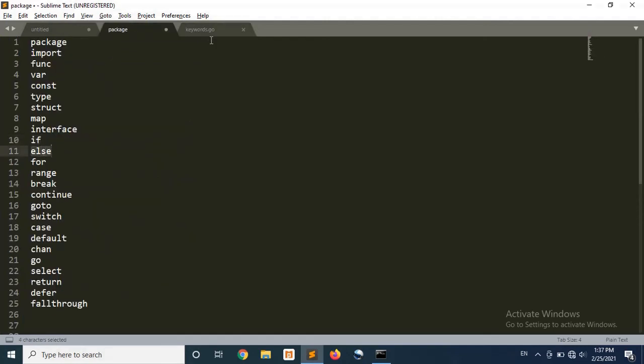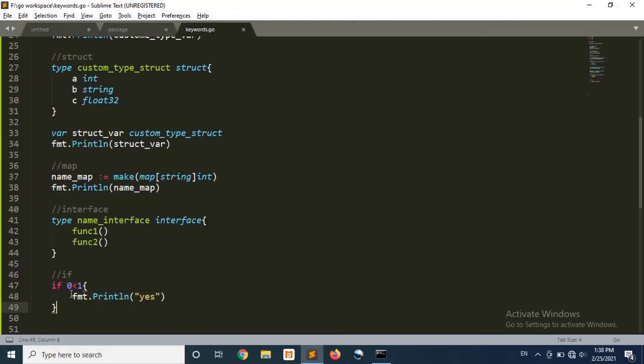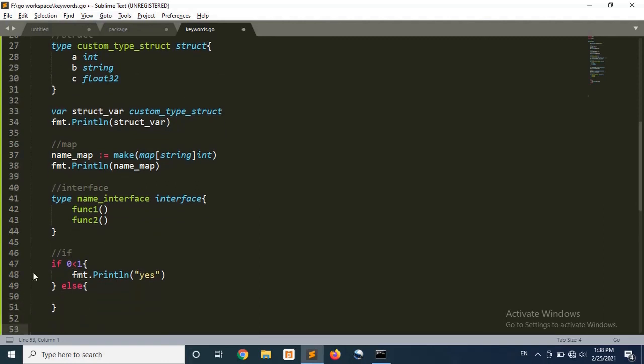The next keyword is else. The else keyword is used with the if keyword. If the condition given with the if keyword is wrong, then it comes to the else keyword. As I told you, the else keyword is used with the if keyword, so I'm just saying else this. If the condition followed by the if keyword is not true, then it will come to the else block. As here I am saying, if 0 is less than 1, then it prints yes, otherwise it will print no here.